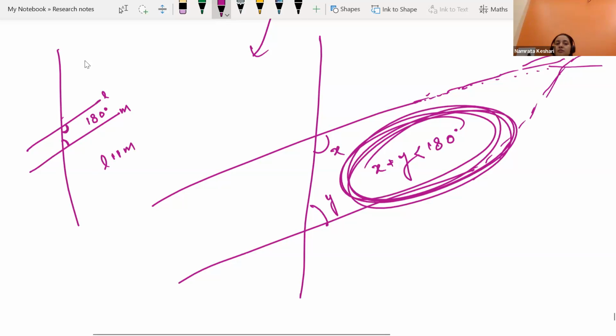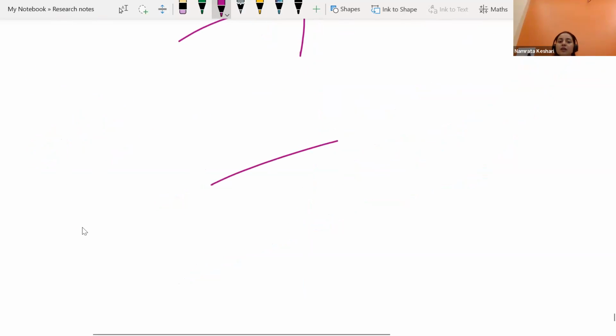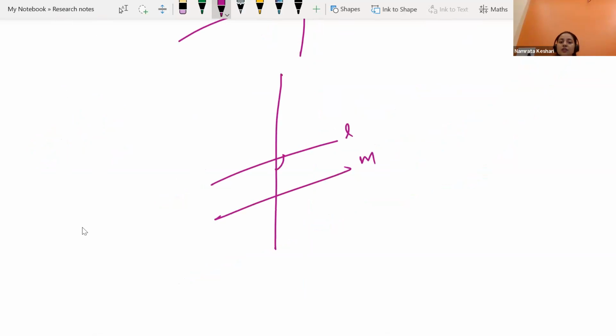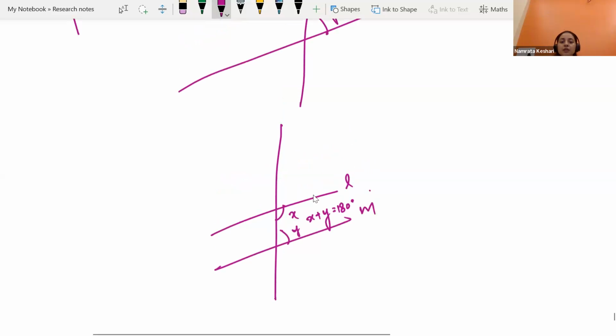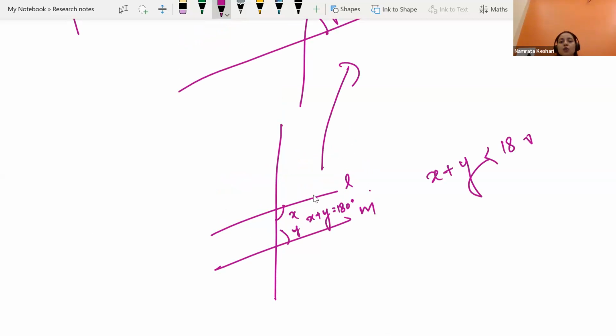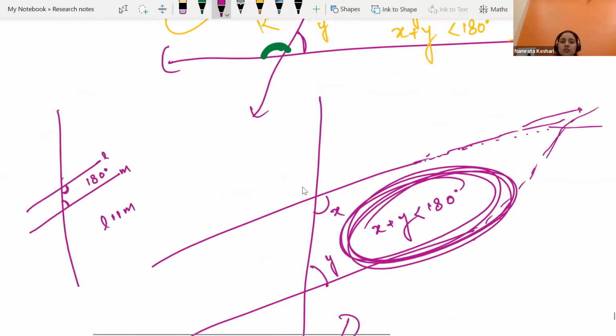If we have parallel lines, like L is parallel to M, and there is a transversal, then we can say that x plus y must be equal to 180, co-interior angles. Here, the upgraded version of this is: if this x plus y is not 180, if it is smaller than 180, then the lines are not parallel. They will meet with each other. That's what the statement says.